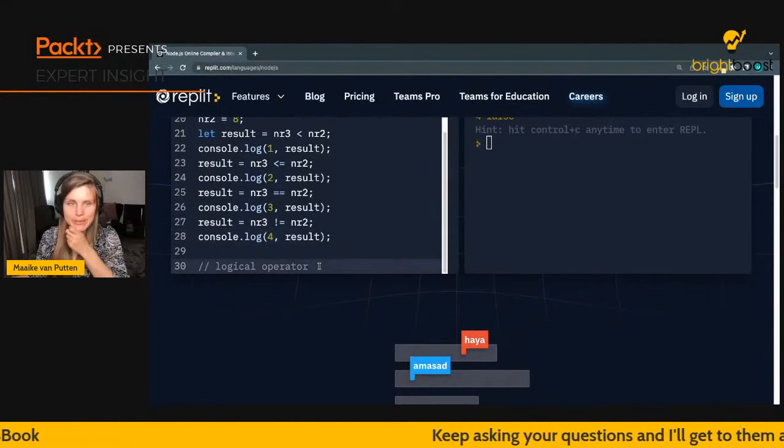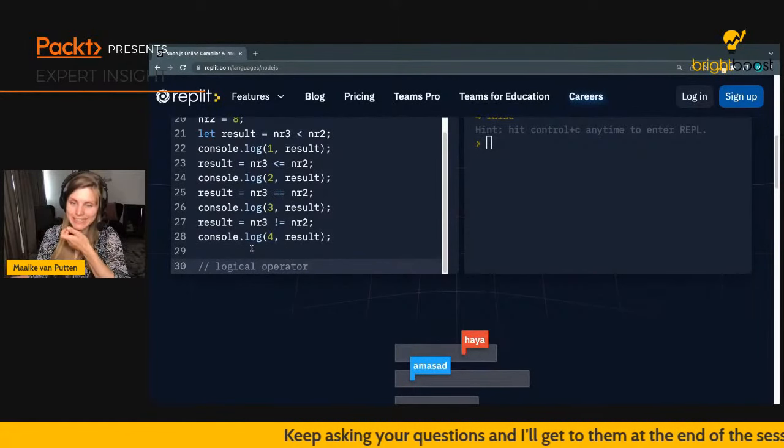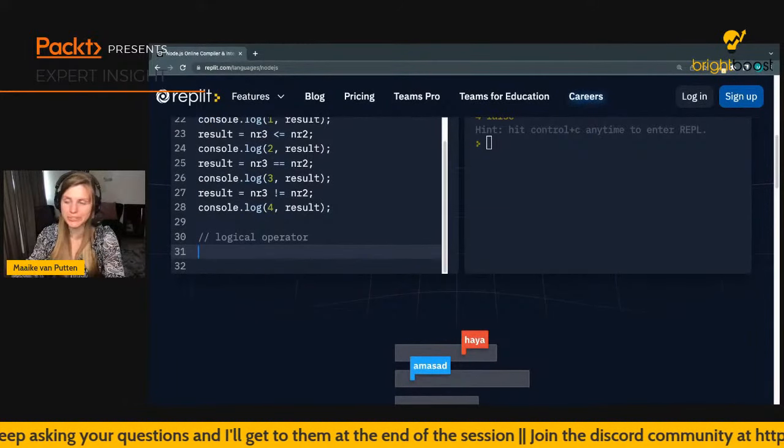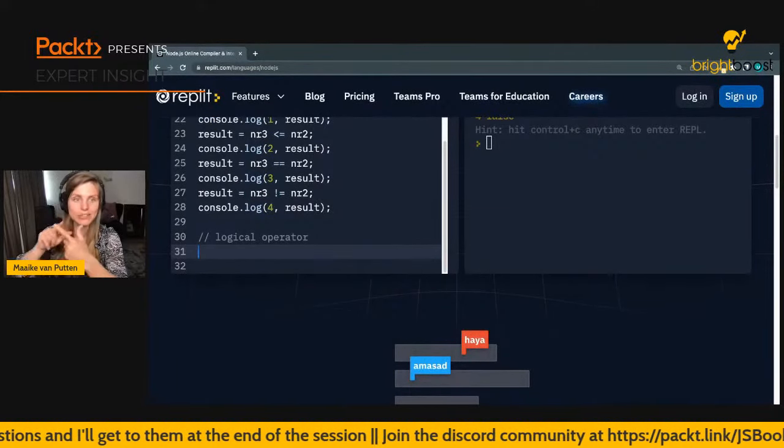So just one more that I want to show you before I'm going to send you off with the exercises. And this is the logical operators. And actually there are just 3 that we need to deal with here. This is and, or, and not.